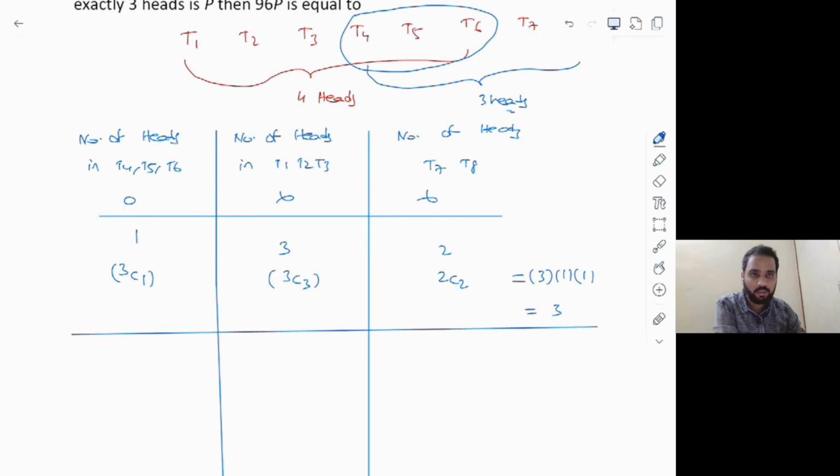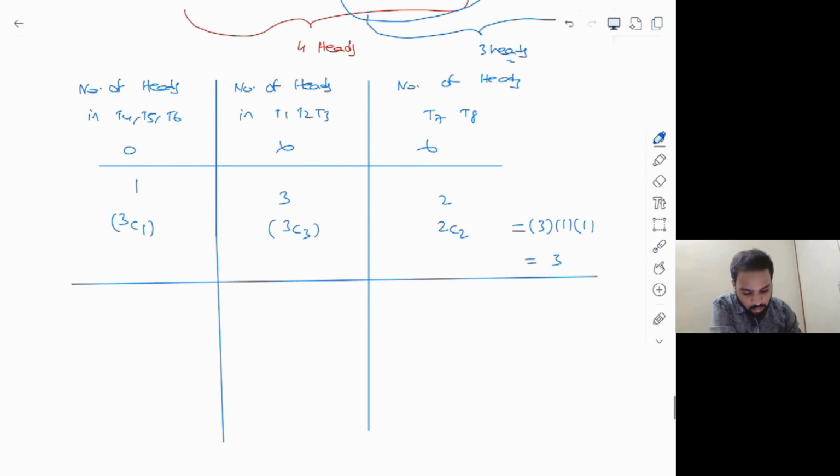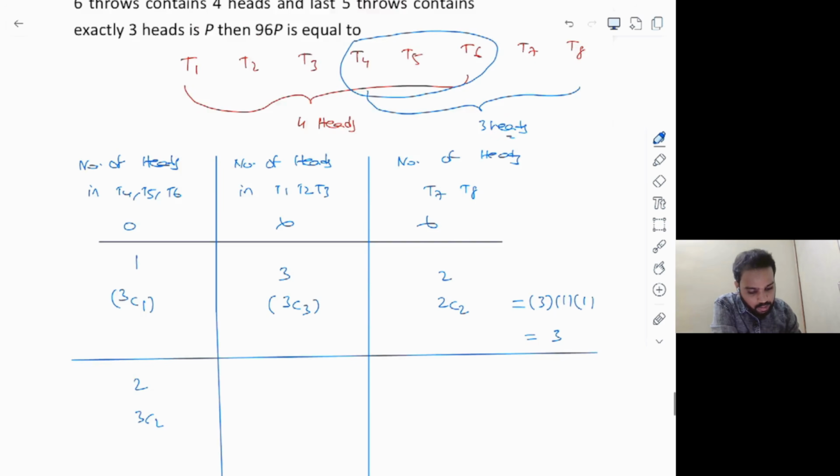Think of the second case, next case possible. I hope you have got the idea. Now, I'll try to take two heads in T4, T5, T6. Now, which will give you 3C2 because picking 2 out of 3. And then if there are two heads in T4, T5, T6, which means T1, T2, T3 must contain the remaining two heads. So, out of three tosses, two tosses must have heads. So, it should be again 3C2.